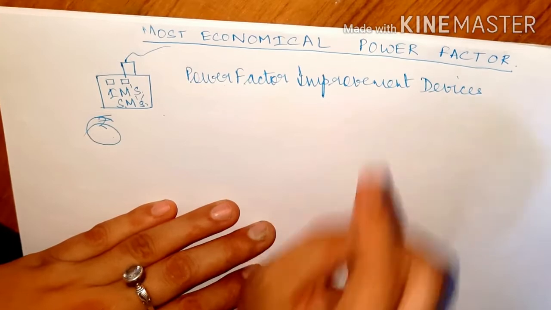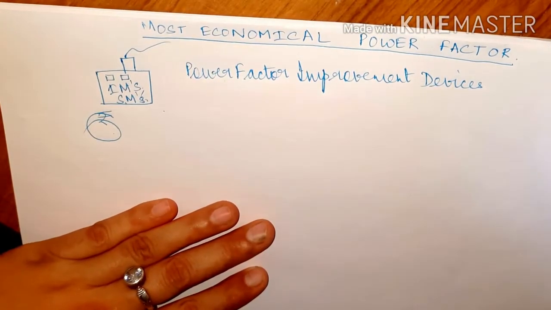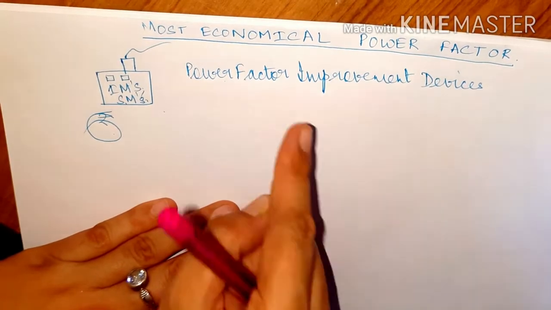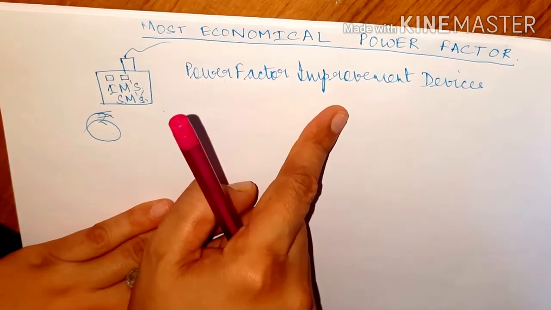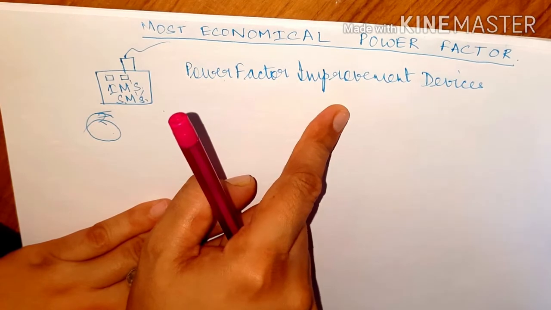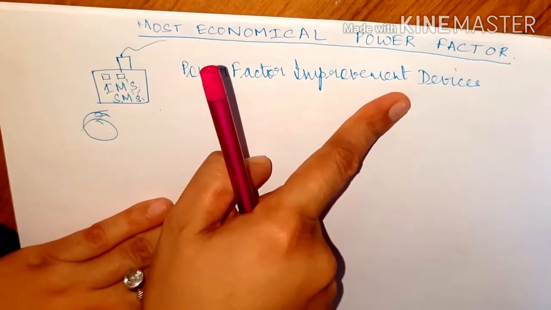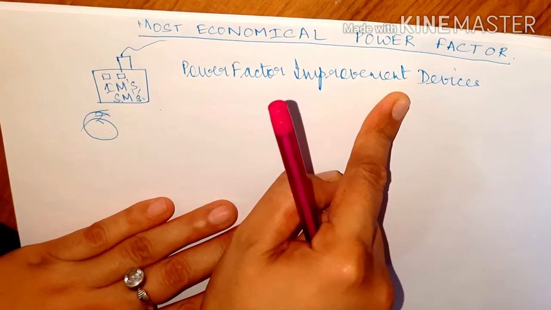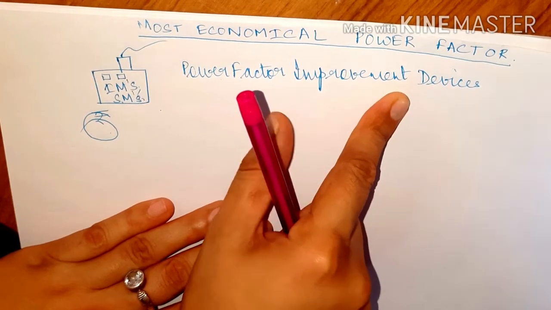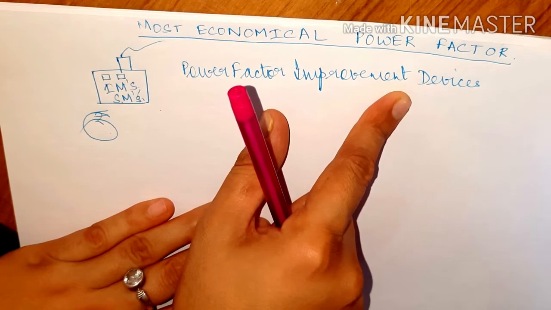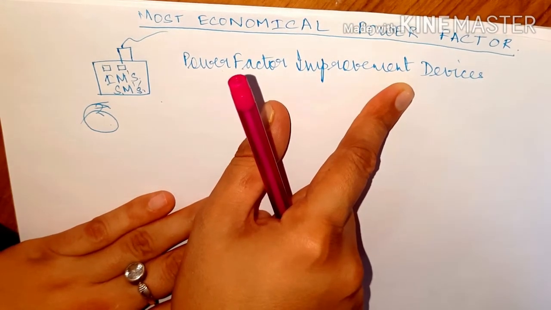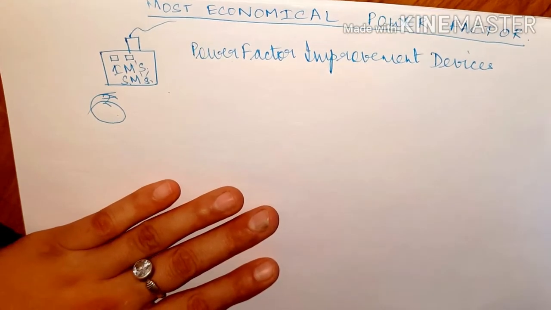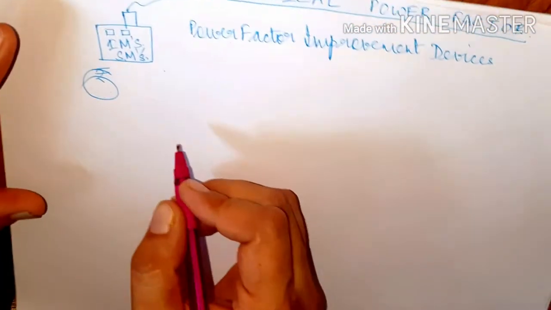So there comes the need to determine how much investment you need to make in power factor improvement devices so as to maintain the most economical power factor, one that is advantageous and not just a cost of operation. Only if the advantage is there are people going to invest. So let us see what is happening.